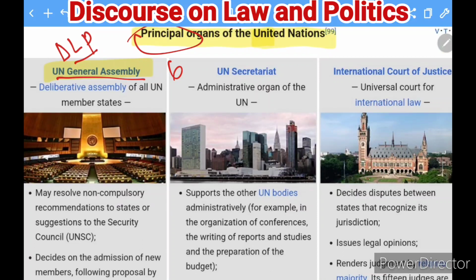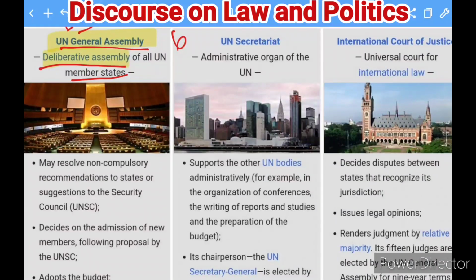This principal organ is like a deliberative assembly. That means the members of all the United Nations come and sit and discuss their concerns and international issues. The purpose is to give non-compulsory recommendations to states or suggestions to the Security Council. So it is a body where the members of all the United Nations sit together and discuss.